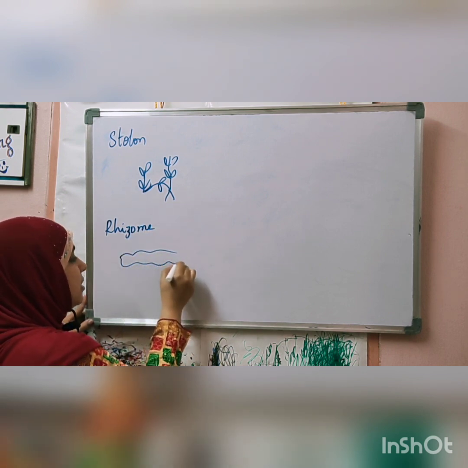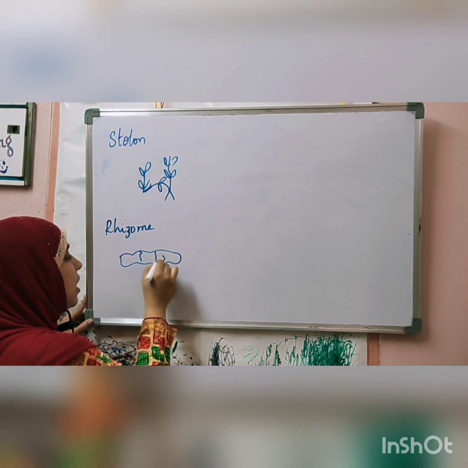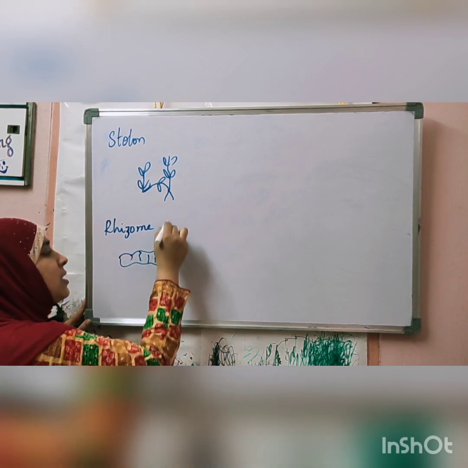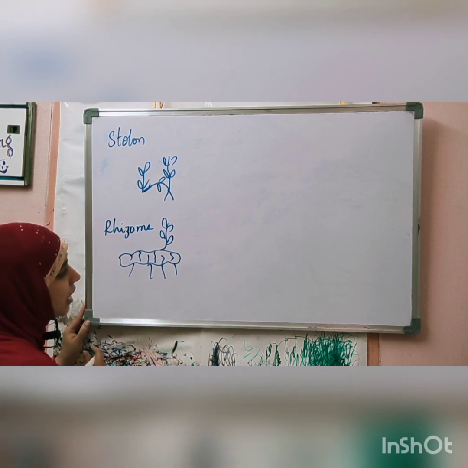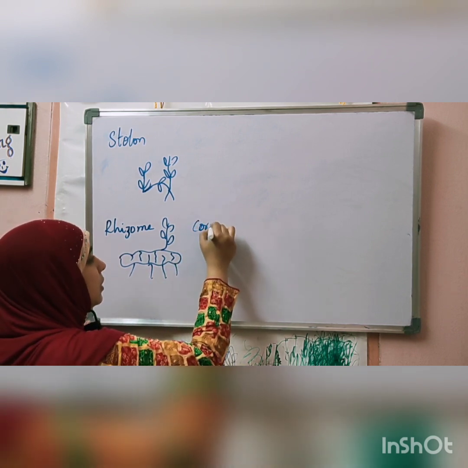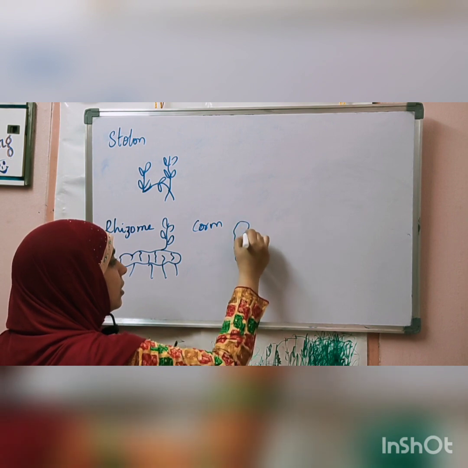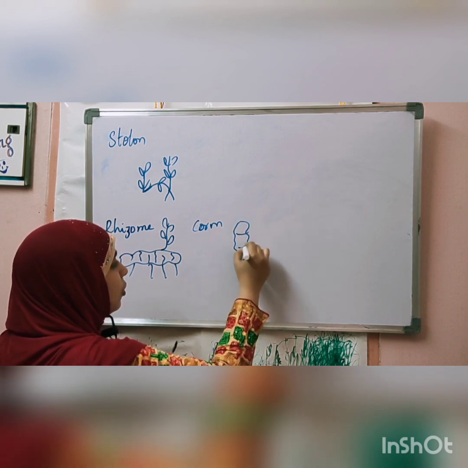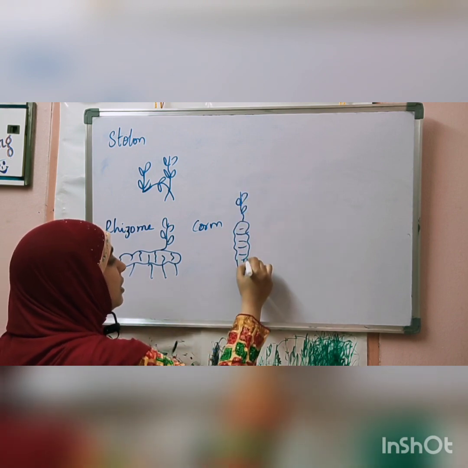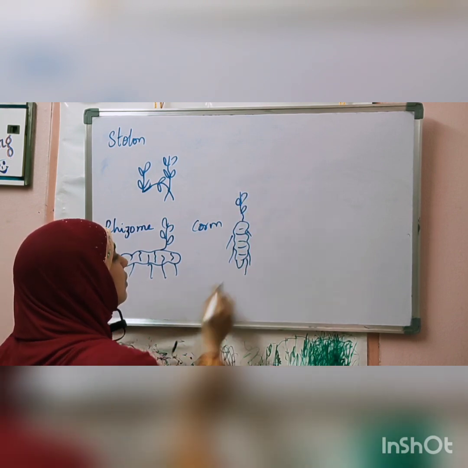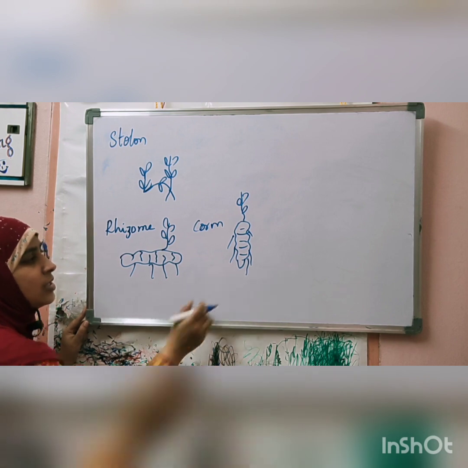This is a stem that is growing underground. These are scaly leaves. And from this there is stem growth, leaves growth, roots are growing. This is rhizome. In case of corm, you take for example chamagadda, colocasia. These are all scales. Here the leaves are growing, here the roots are there. So this is vertical, this is horizontal, this is vertical.